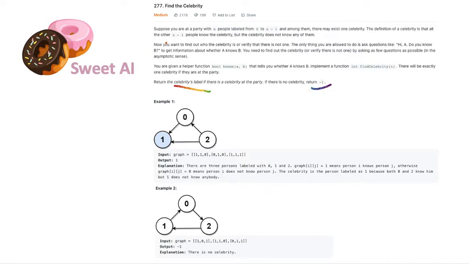So basically, this question is a graph question, and we are supposed to find a node that doesn't see any other nodes other than itself, but all the other nodes can see that node. So let's go through some examples so you can understand this. In example 1, as you see, we have node 1 that cannot see any other nodes here except itself, but other nodes can see node 1. As you see, 0 can see node 1, 2 can see node 1, and node 1 can see itself. But node 1 doesn't see any other nodes.